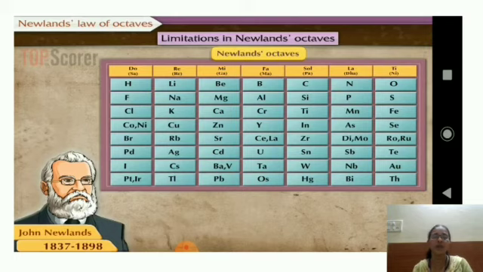He was not able to put these elements into different boxes or groups. Many elements were still being discovered, because there are many elements in nature, and he did not leave any place for these elements. These elements were not at all following his law, that is, the octaves. So this did not work out for many of them.